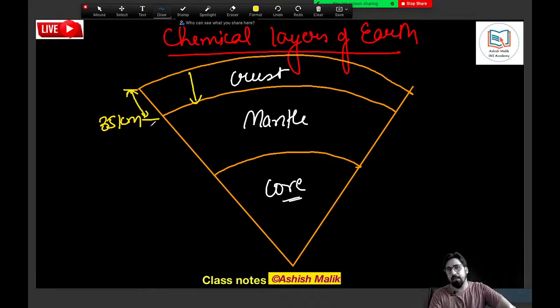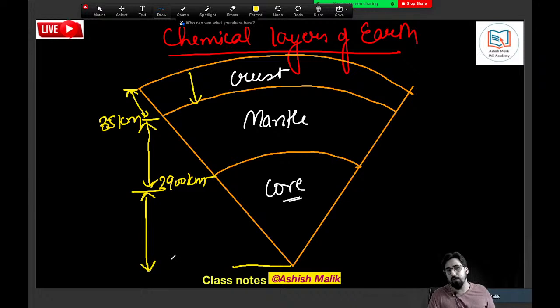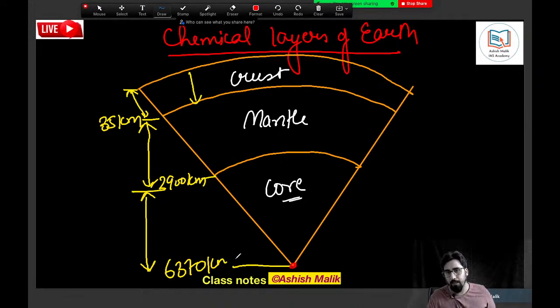Now the mantle is basically from 35 to a depth of 2900 kilometers. And the core is right from 2900, it goes all the way to 6370 kilometers. This is the radius, by the way. If you do not know, please note it down. The 6370, this is the radius of the earth.